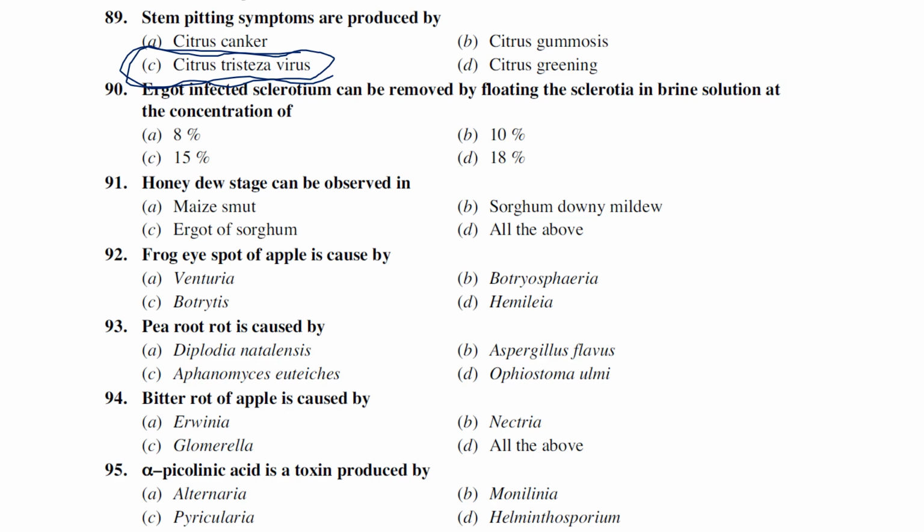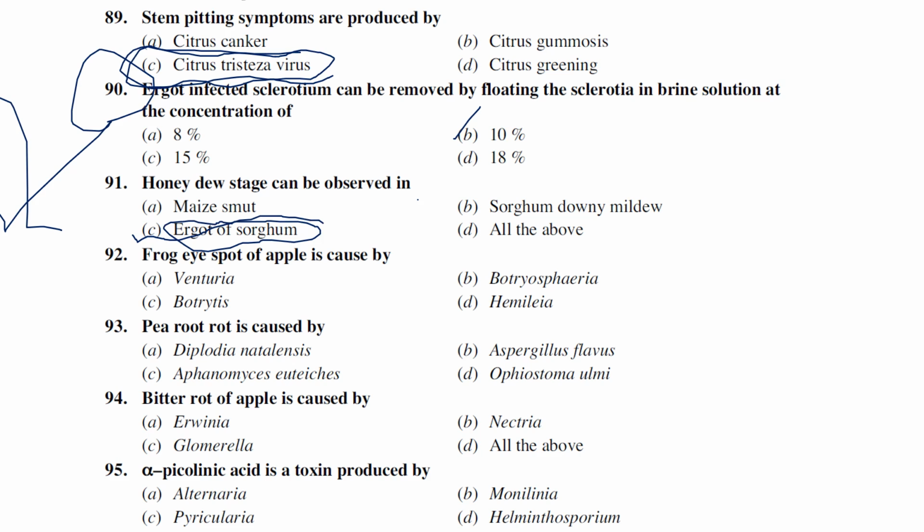So what is the percentage of brine solution? Generally I think 10%. I'm not sure. Let me refer and tell you. Honeydew stage can be observed in, honeydew symptoms can be observed in ergot of sorghum. In ergot of sorghum only we can observe honeydew symptom, right?